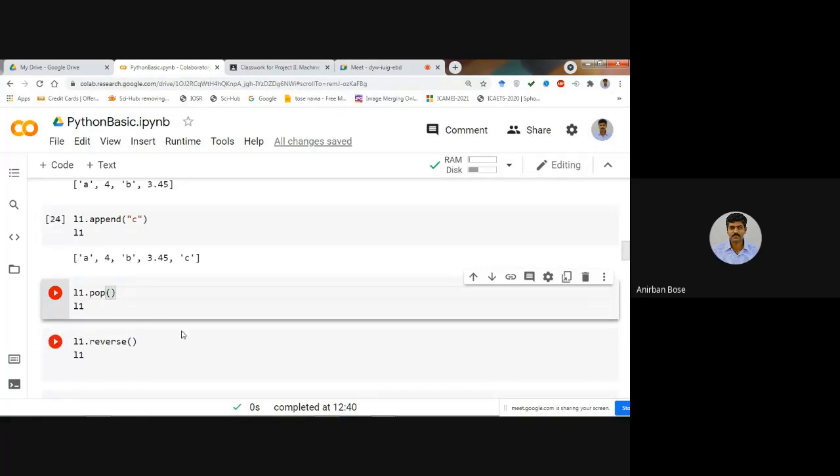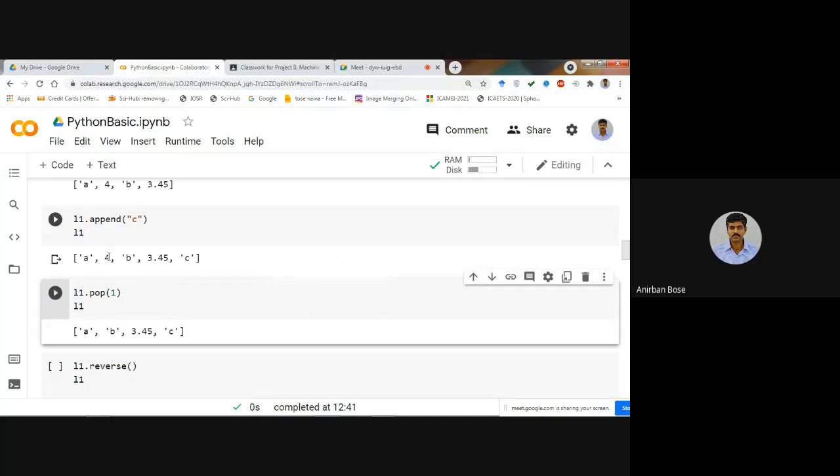So if you write L1 dot pop 1, then it will identify which index you want to pop out, and it will remove that, and now the new list will be created. And if you just print L1, it will give you the new list. So you just check it.